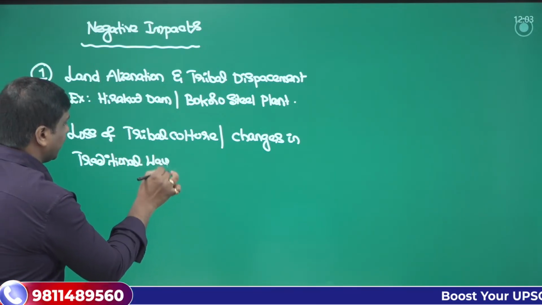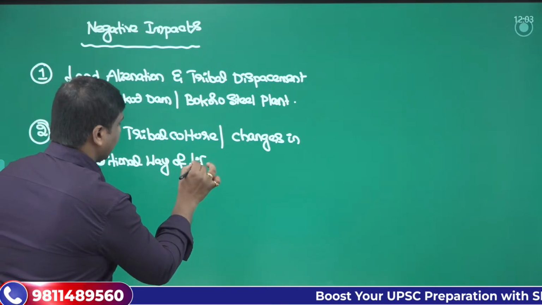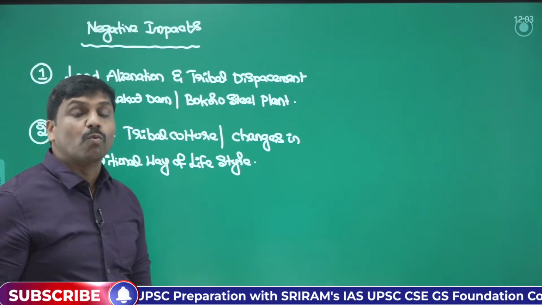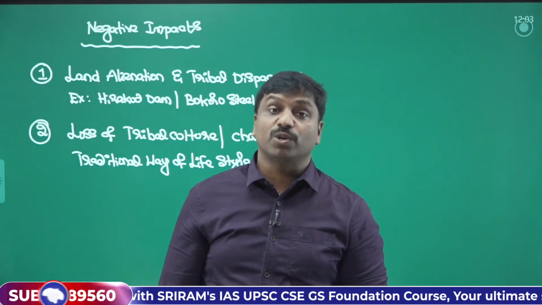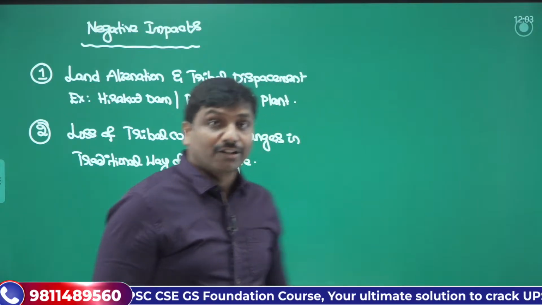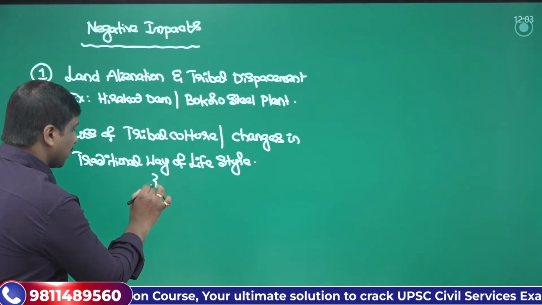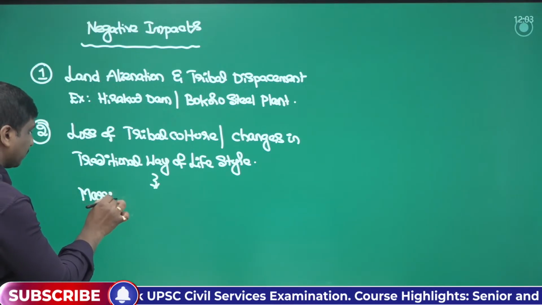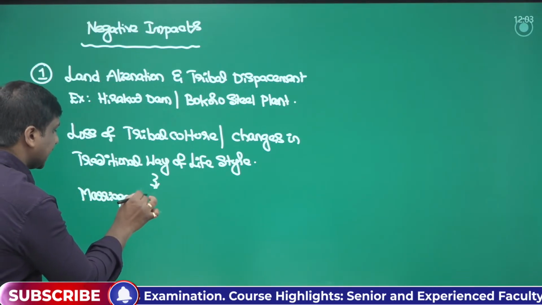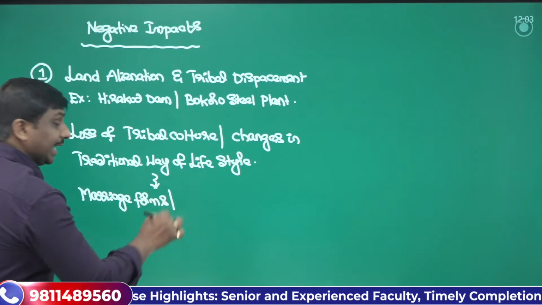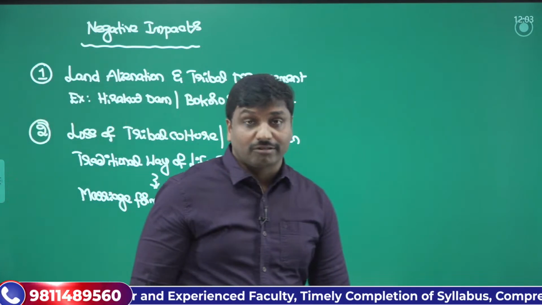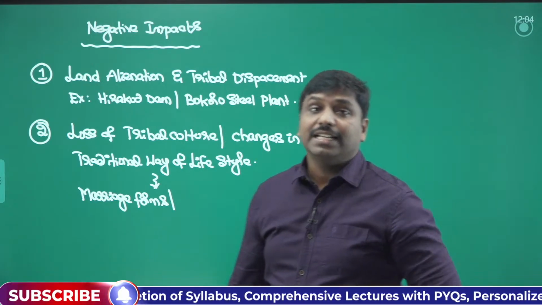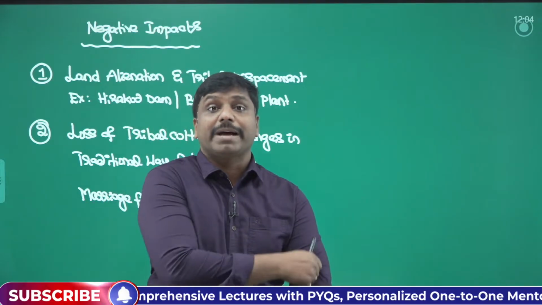Changes in the traditional way of lifestyle occur. So what is the traditional way of lifestyle? What does this include? When we talk about cultural change, there could be a systematic impact on the marriage forms that we can see. Certain tribes are polygynous, certain tribes are polyandrous, certain tribes are polygynandrous, following different marriage forms.